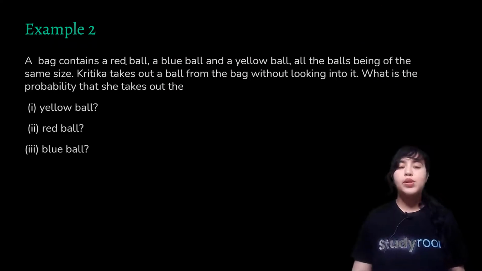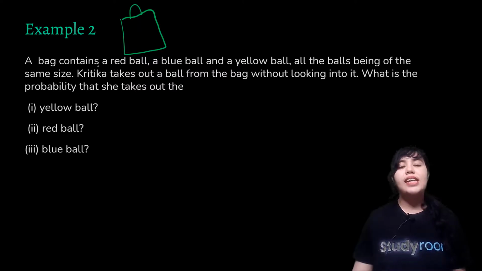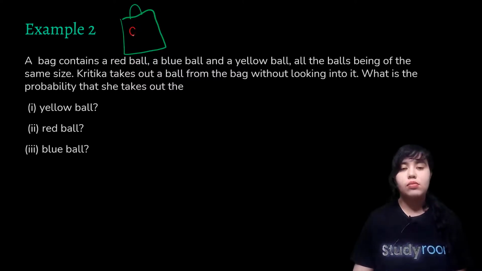Now we have example 2. Here we have a bag. So let's make a bag. And here we have a red ball.